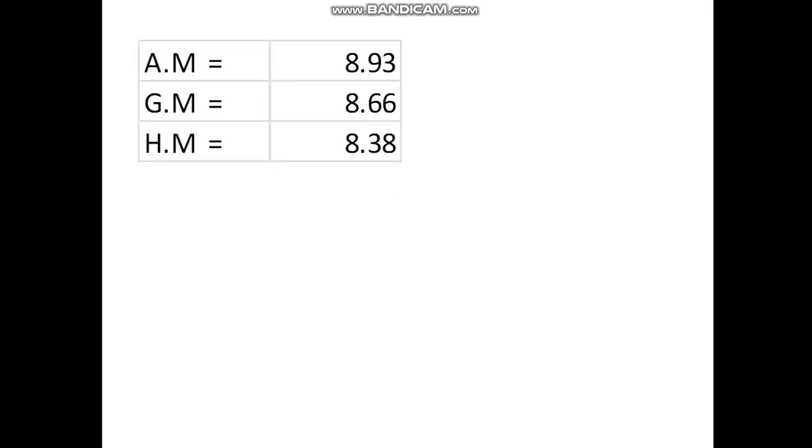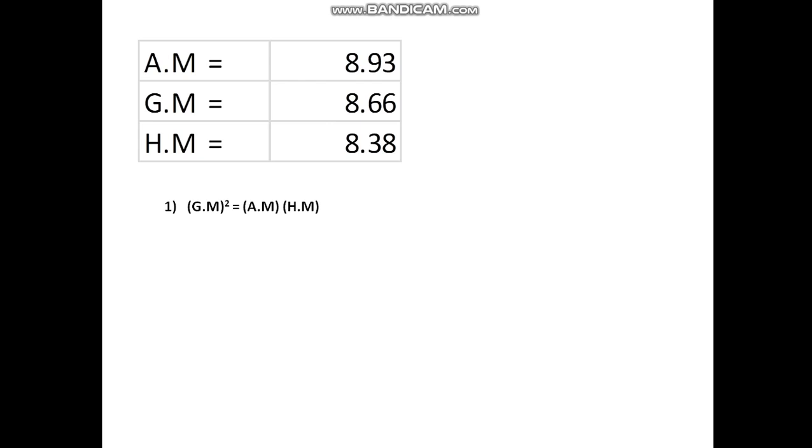So arithmetic mean is 8.93, geometric mean is 8.66, harmonic mean is 8.38. Now the first relationship which we have to prove is that geometric mean square is equal to arithmetic mean into harmonic mean.